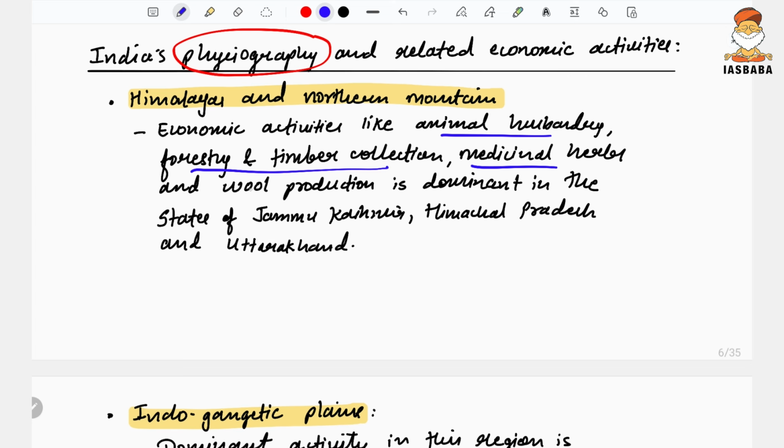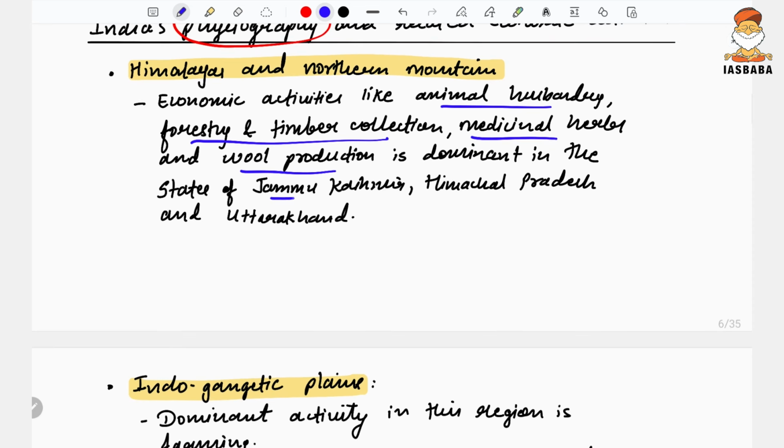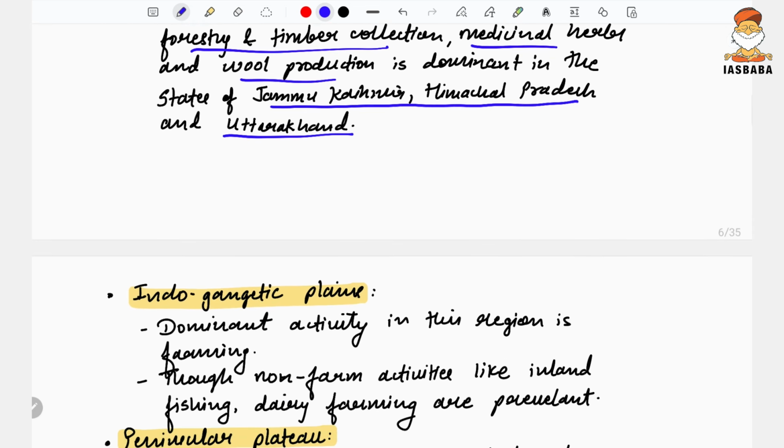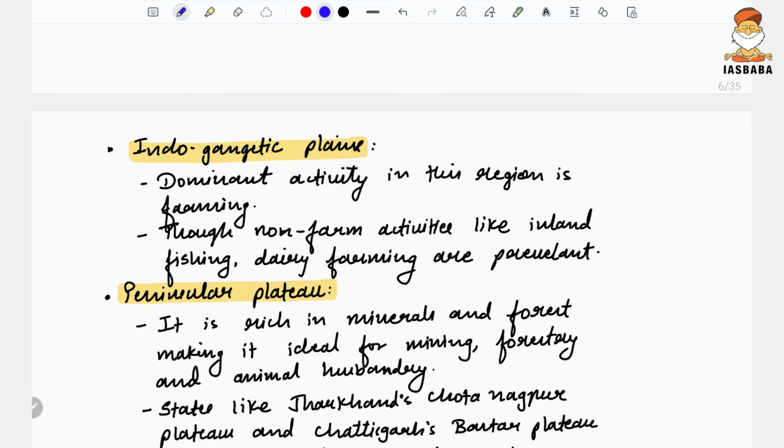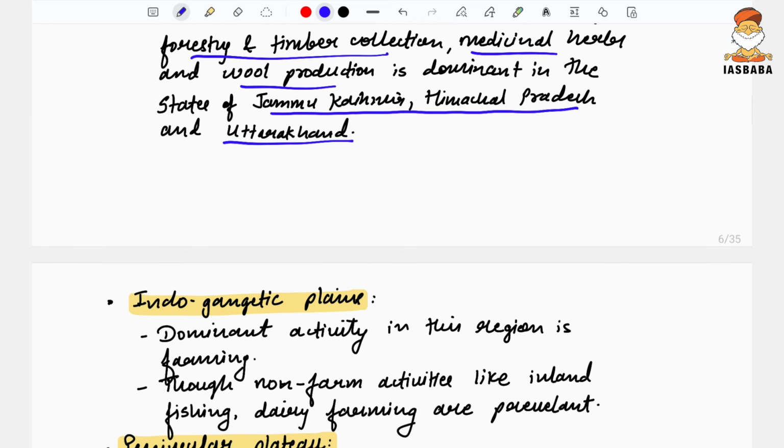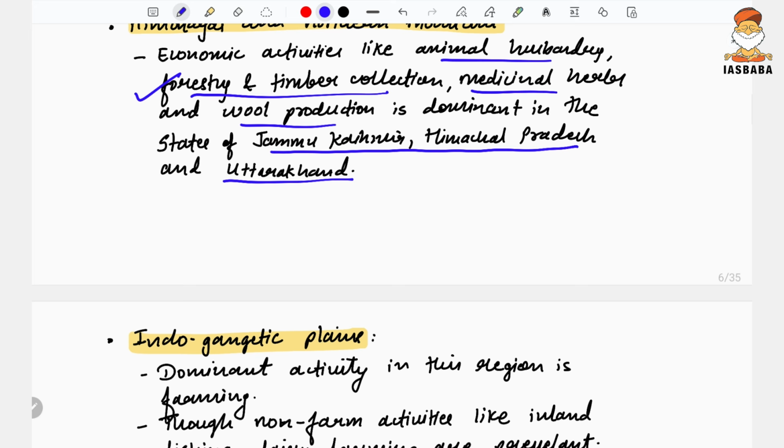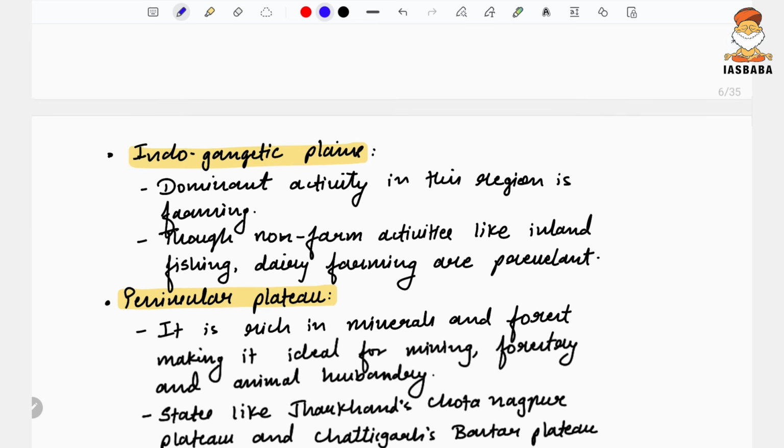Then medicinal herbs, and because of the animals, wool production is also there, in the states of Jammu and Kashmir, Himachal Pradesh, Uttarakhand. We can also mention the northeastern Himalayas, wherein forestry and timber collection is the dominant activity.